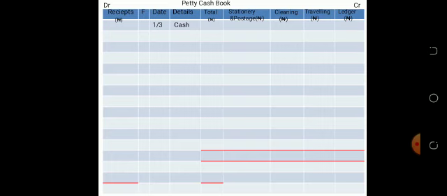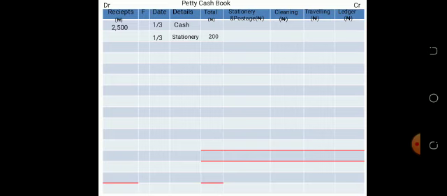He collected cash from the main cashier. On this date, 1/3, the petty cashier also paid for stationery. Please look at it very well. The details will contain what transaction occurred. How much was the stationery? 200 naira.